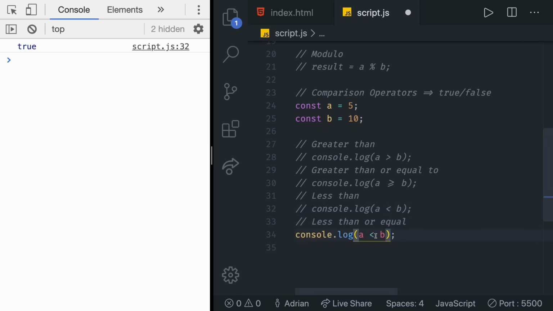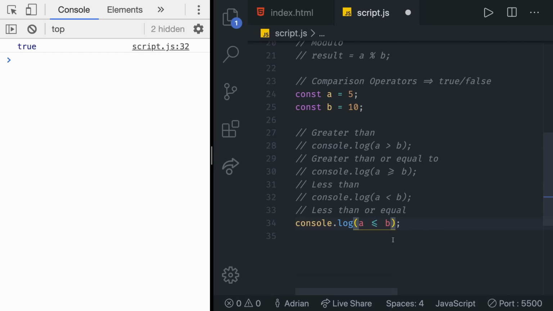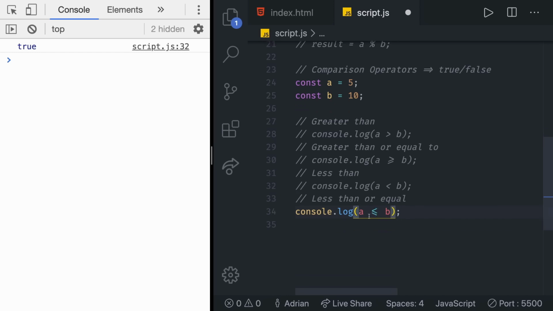Well, we're just going to add less than and then the equal sign next to it, just like this. Again, for me, it ties them together, but it's absolutely the same thing. If we test that out, again, we're going to get true. If we make them equal, so 10 and 10, we get true. But right now, if we try the same thing, 10 and 10 with just the less than, it's not going to be true. It's false. Because A is not lower than B, they are equal. But if we do less than or equal to with the equal operator, that's going to be true as well.